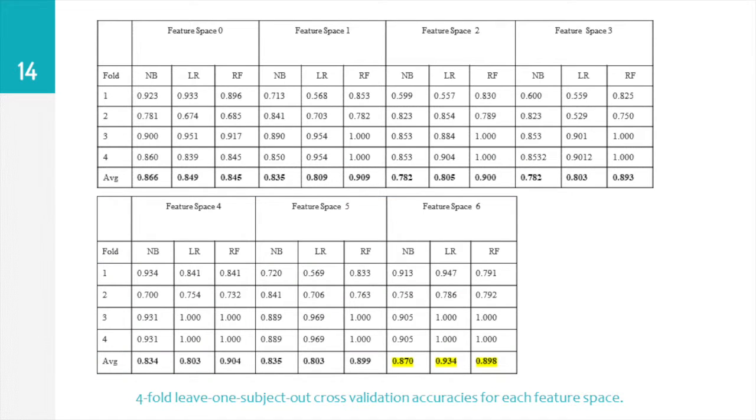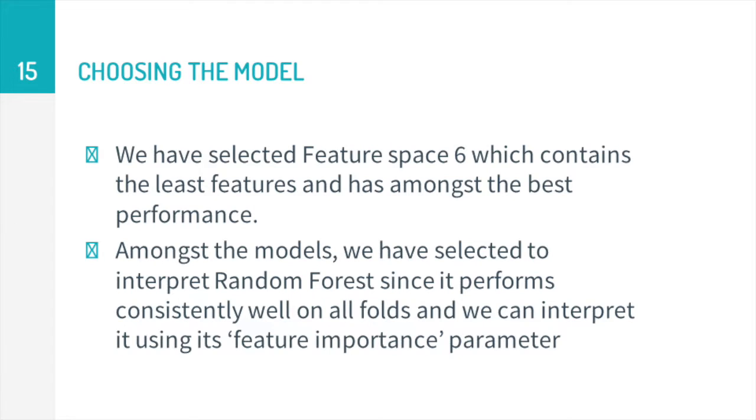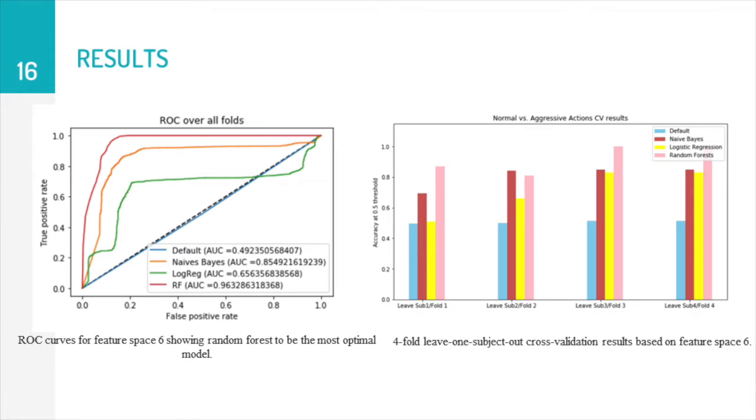Here we show the performance for each of the feature spaces in terms of accuracy and average accuracy, and we identified feature space 6 as our best space because of the high accuracy produced by our best model, random forest, and the fact that it has the least number of column features. Here are the results for our best classification model.